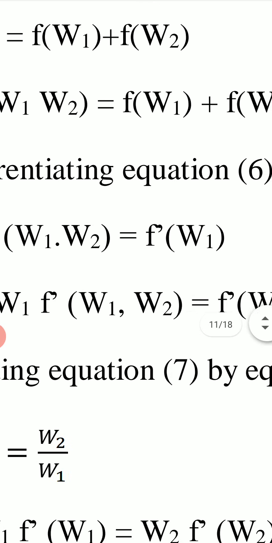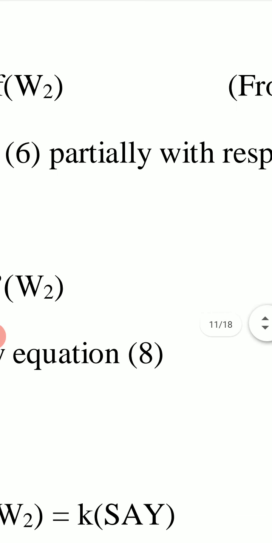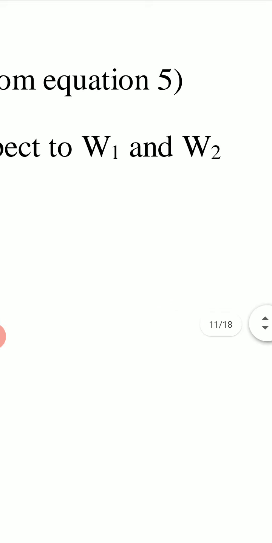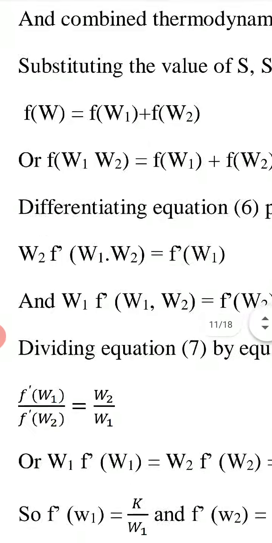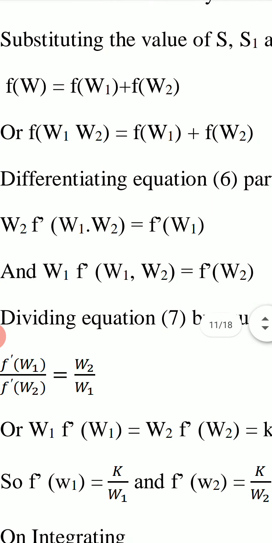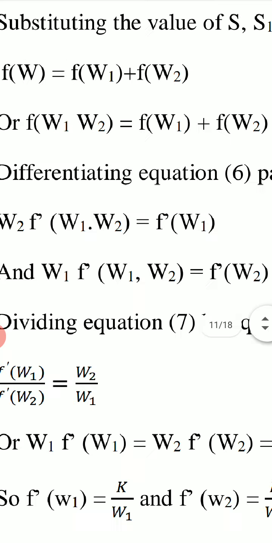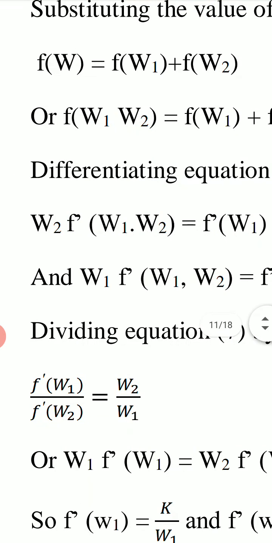Now differentiate this equation, equation 6, partially with respect to W1 and W2. If we differentiate this equation partially first with respect to W1, then we get W2 F dash (W1 W2). Differentiation of F(W1 W2) is F dash (W1 W2). F dash represents the differentiation.